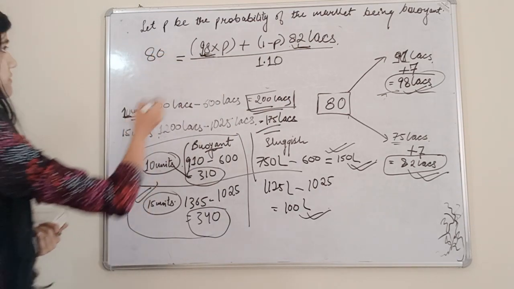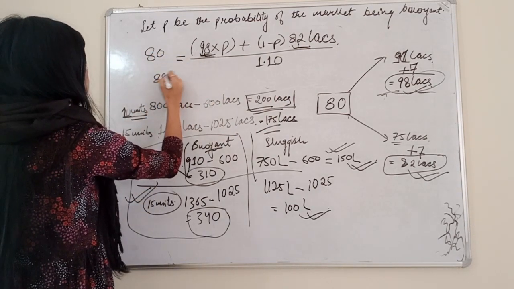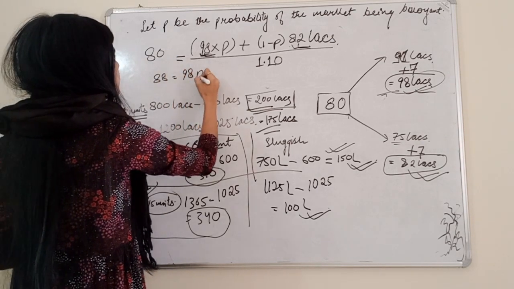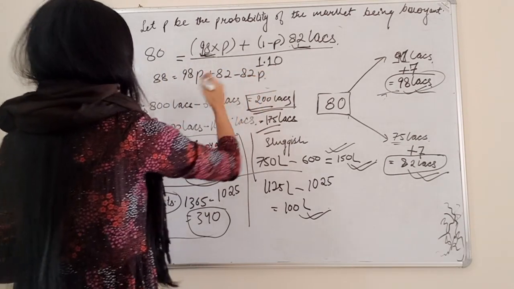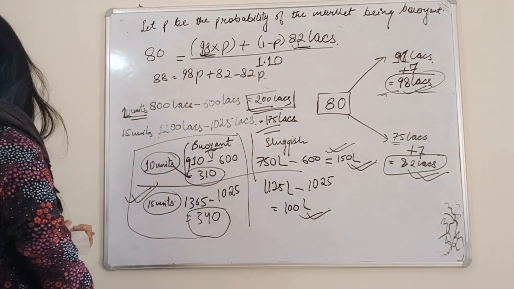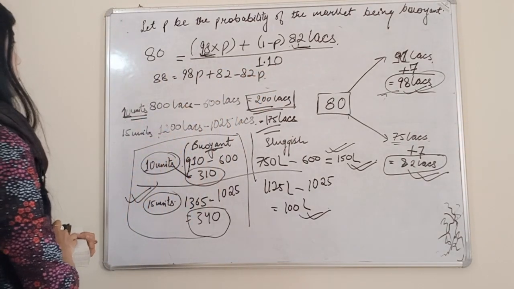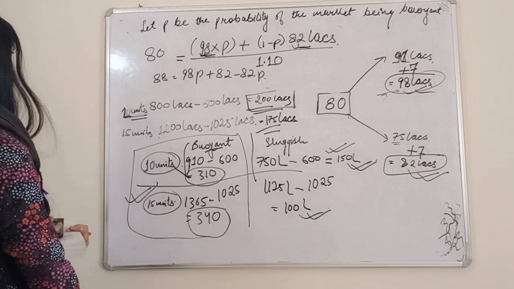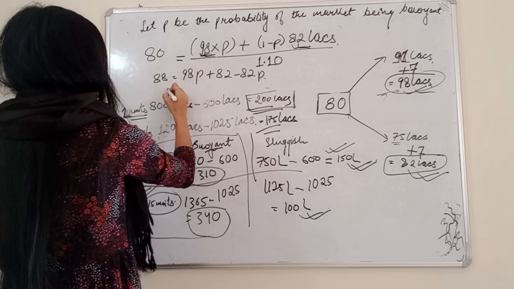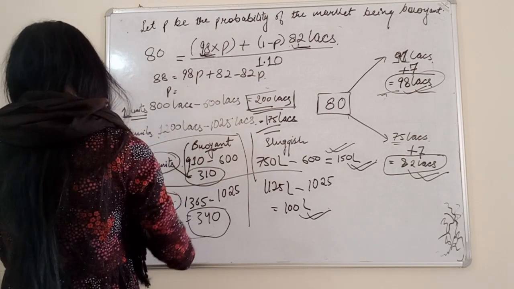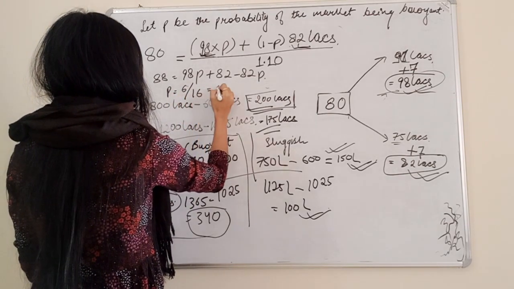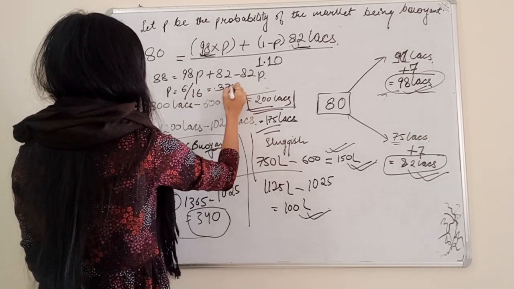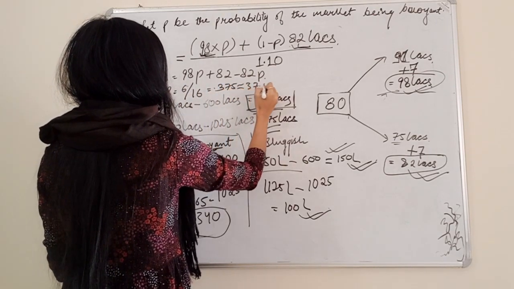So after solving it, we are going to get this is 88, 98p plus 82 minus 82p. Solving it, 88 minus 82, 6, 16. So we are getting 6 divided by 16, that is coming to be 0.375, it means 37.5.